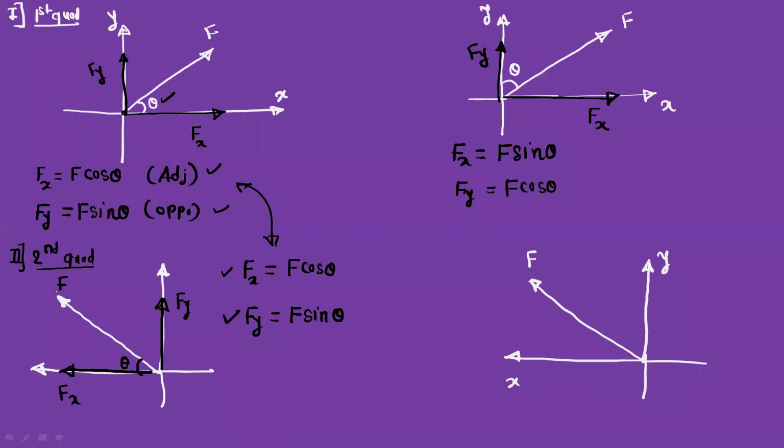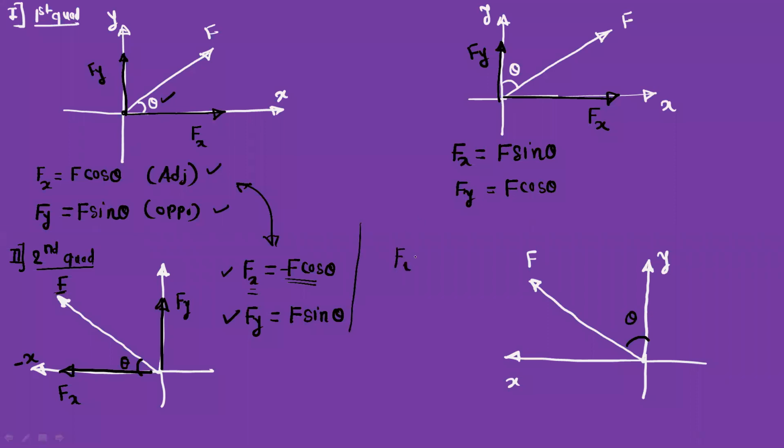As the force is acting in the second quadrant, its x component is directed towards the negative x direction. Okay, that means in the calculation, we have to take this value Fx as minus F cos theta. Fy will remain positive because Fy is acting along the positive y direction only. Okay, but in the calculation, we have to take this value as minus F cos theta. Okay, now in the second diagram, I will change the angle. So the angle is taken with respect to the y axis.